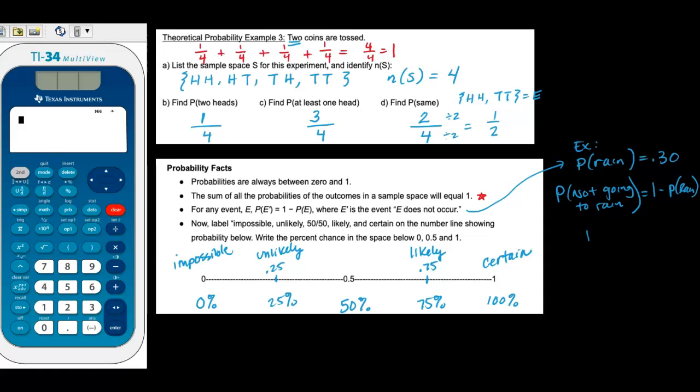So we could take 1 minus 0.30 and get 0.70. So that basically means that there's a 30% chance that it's going to rain, and there's a 70% chance that it's not going to rain.